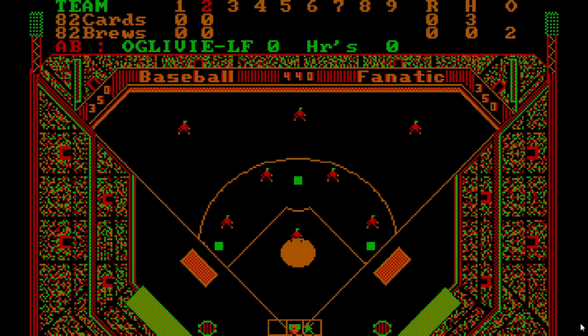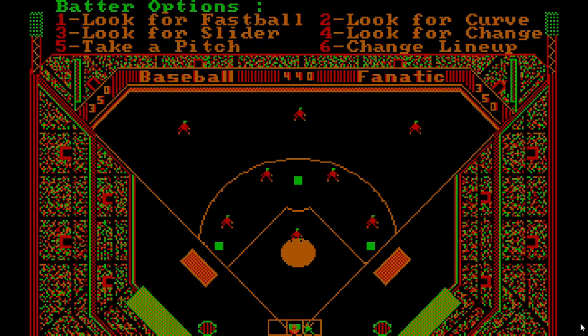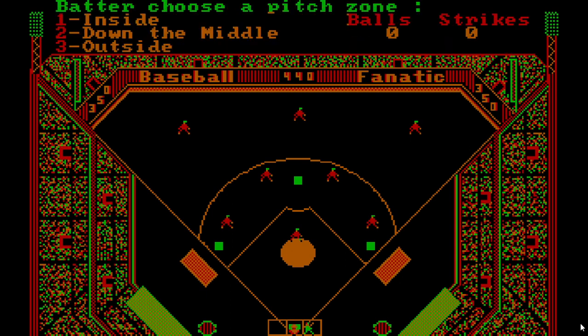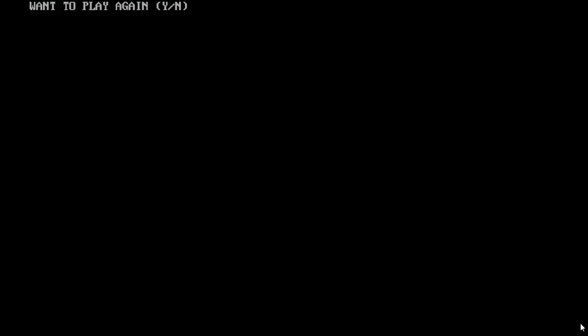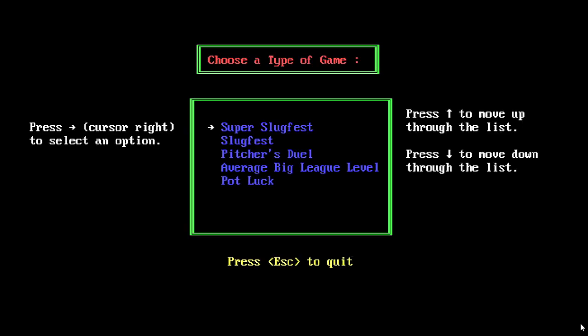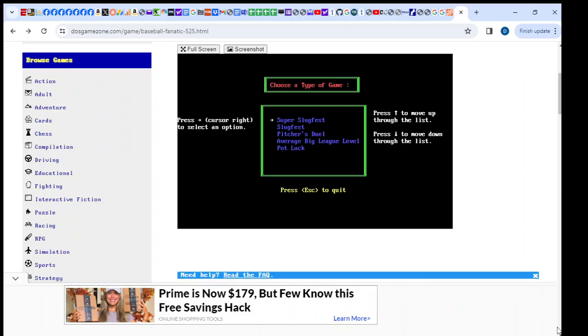Oh, great catch. Ben Ogilvy. 2 down. Grounds out 4-3. And that's the final score. 0-0. Alright, press any key to continue. You want to play again? Yes. That takes us back to here.